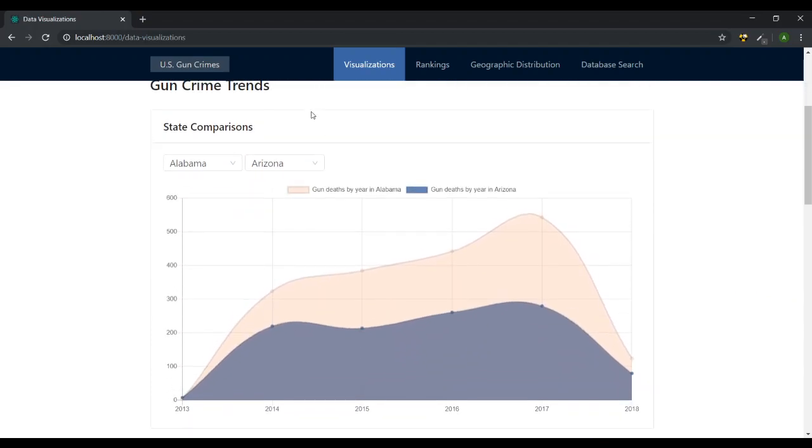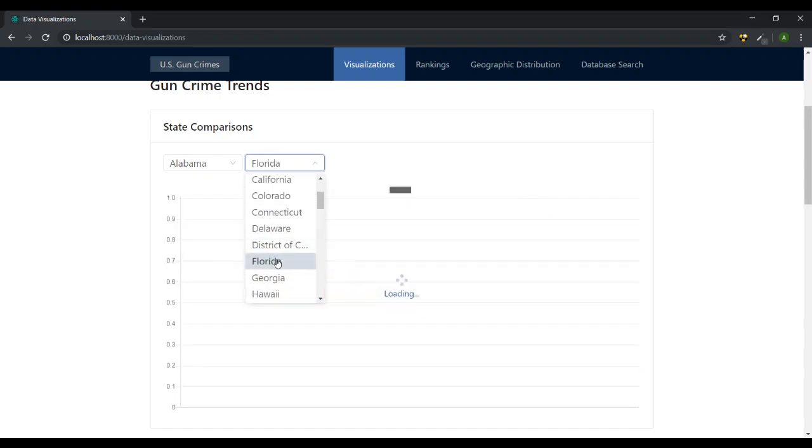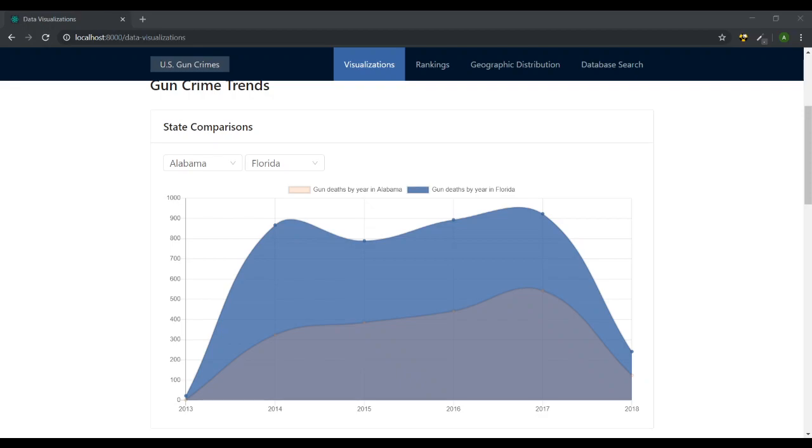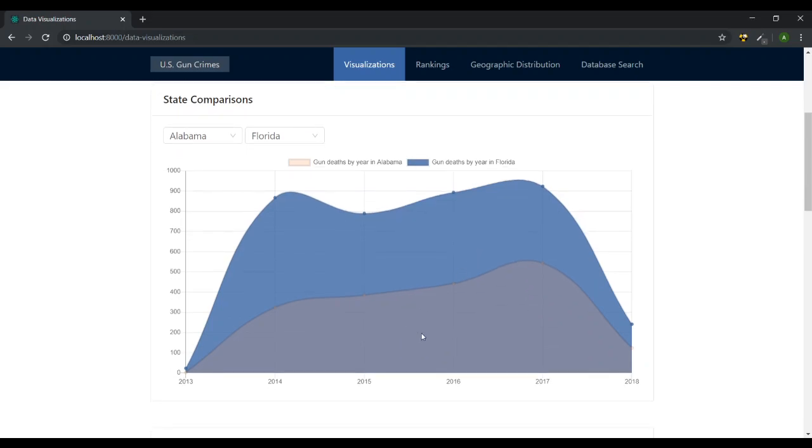Here we go. First up is a state comparison tool. This allows us to select another state to compare with, maybe Alabama and Florida. The colors overlap a bit, but you can see the two there. That one's Alabama and that one is Florida.